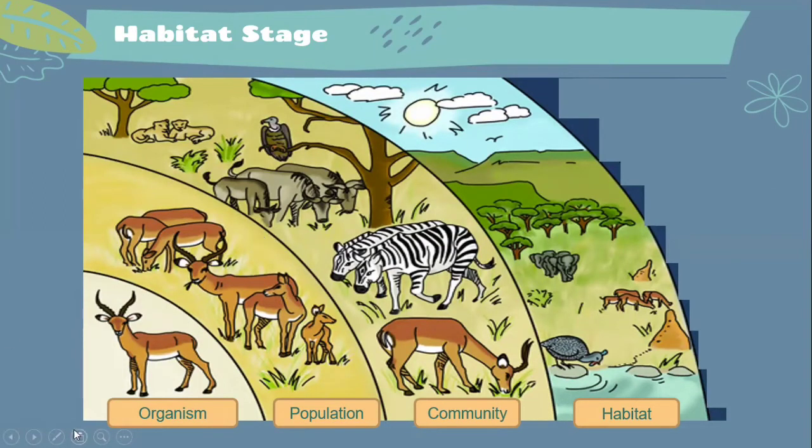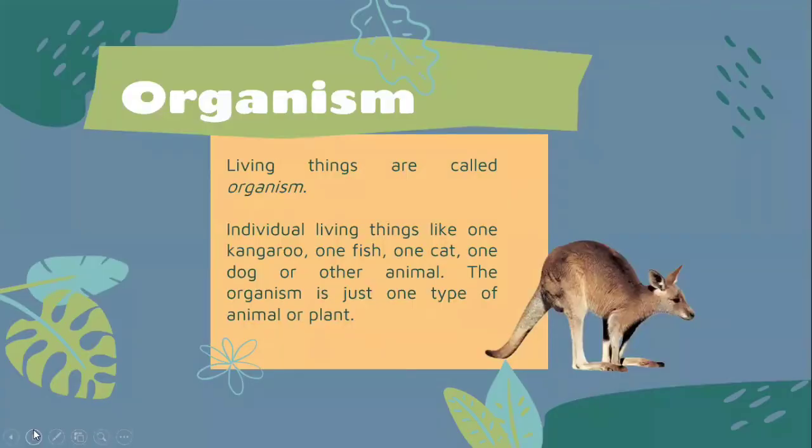The first one we will learn about is the meaning of organisms. Living things are called organisms. Individual living things, like one kangaroo, one fish, one cat, one dog or other animals. One type of animal or plant is called an organism. So if there's just one, it's called an organism.